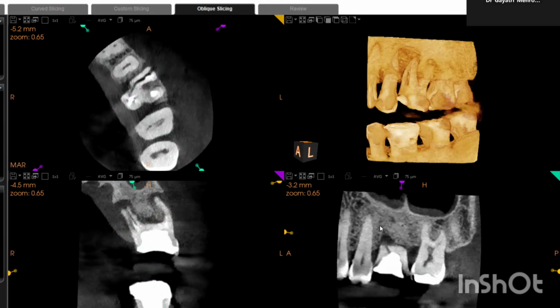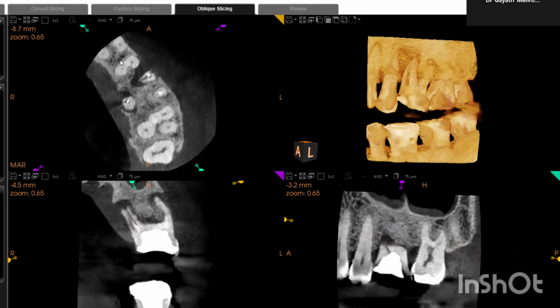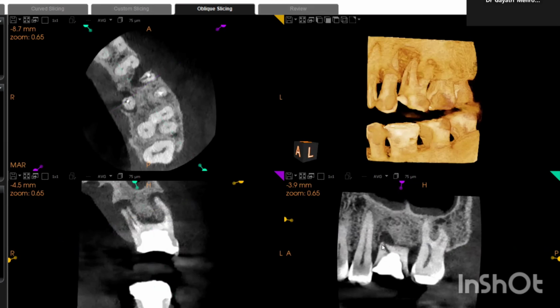Now, once again, I'll tell you what all things you need to know for this particular tooth. First of all, failing endodontic treatment. There is infection with all three roots, mesiobuccal, distobuccal, and palatal. For mesiobuccal, the infection is draining buccally between the two teeth, that is your premolar and your molar. Through the space between them, the infection is draining. So that is your buccal drainage pathway.